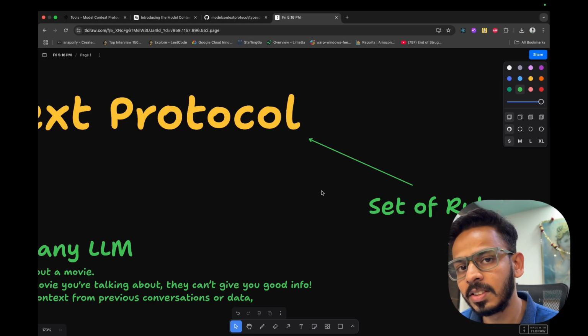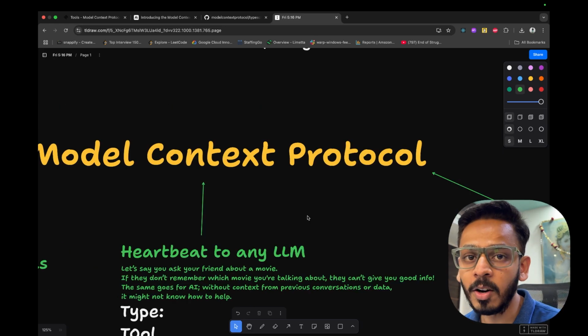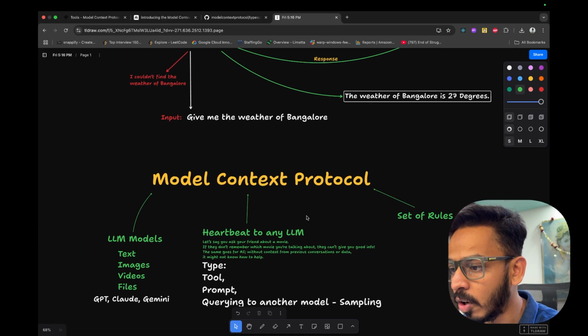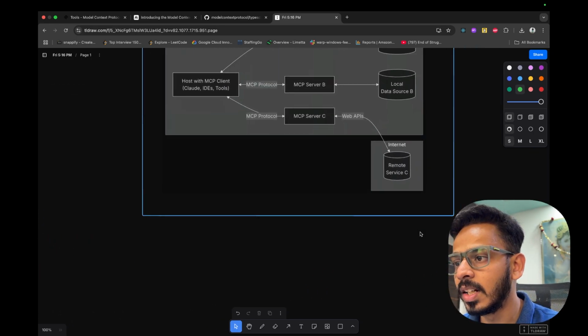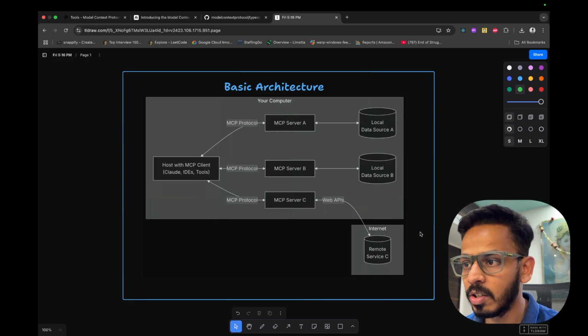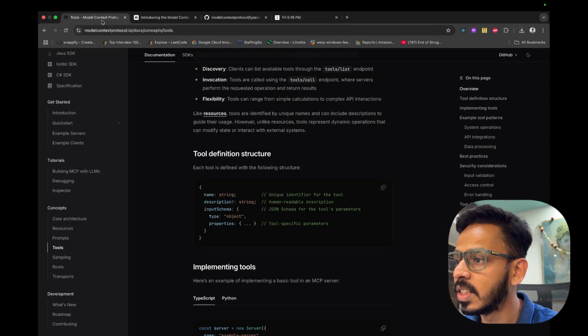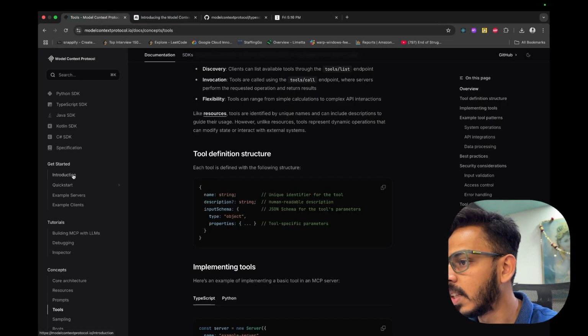Okay, this is such a protocol. This is how the MCP is made, model context protocol, where we use the model along with the context and along with the protocol. Okay, now let's get into a basic architecture of how MCP looks like. I have just taken up the architecture from the introduction over here.